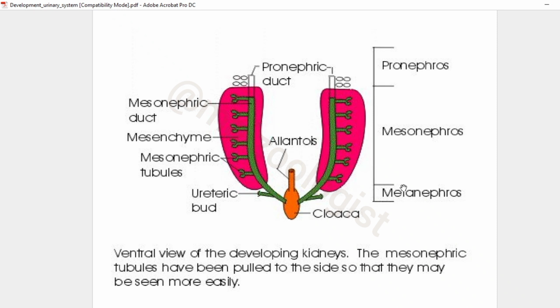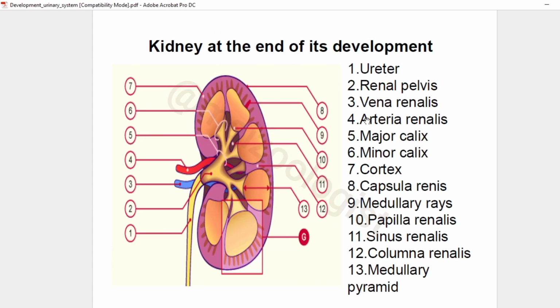So this is the development of the kidney in mammals, in particular in humans, and these are the three stages. The first two are transient, I am repeating again. Pronephros and mesonephros are transient kidneys, while the metanephros is the final and permanent kidney in mammals. And at the end of its development, this is what the kidney looks like. It is the typical kidney that we might have seen in various diagrams, and its various structures are labeled.